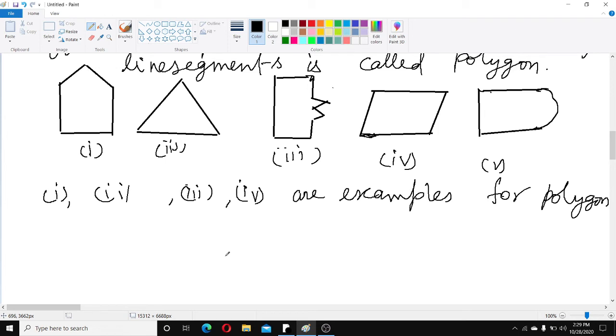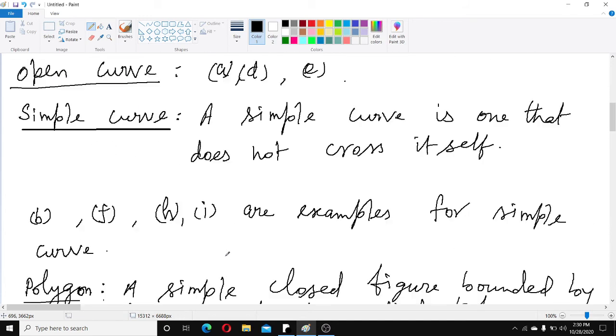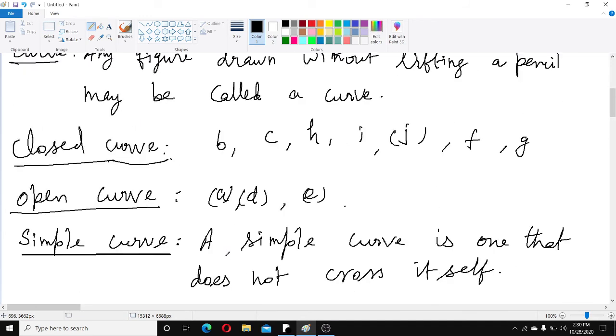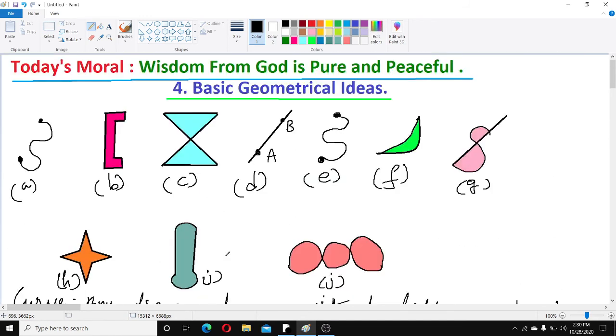So now in this class you have learned closed curve, open curve, simple curve and polygon, children. Once again we will revise. See this figure. Which are open curves? You know, easy. A, D, E. These figures are open curves. B, C, F, G, H, I, J. These figures are closed curves.